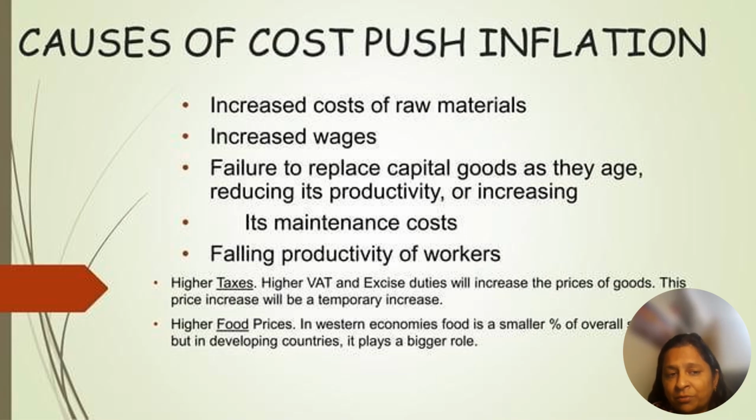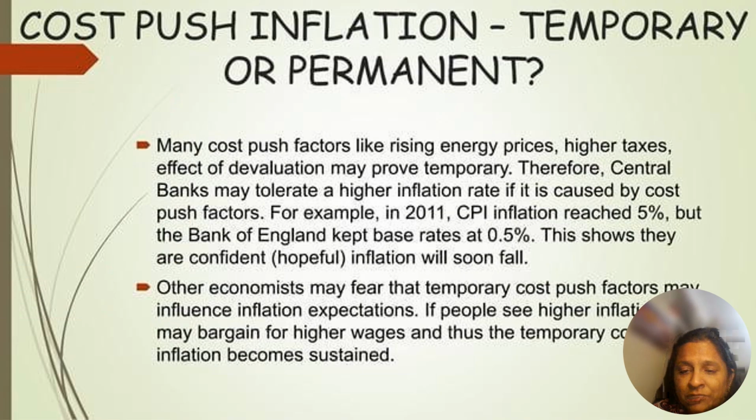There are so many causes, so many reasons. Maybe the labor cost is high, maybe raw material becomes expensive, maybe failure to replace capital goods. First I was using labor, now I replace it with capital goods like machinery, and productivity of workers falls. Or maybe from the government side, taxes are going high, or food and processing costs are going high, like in a bakery. If a cake goes from 300 to 400, this type of inflation is called supply side, cost push inflation.